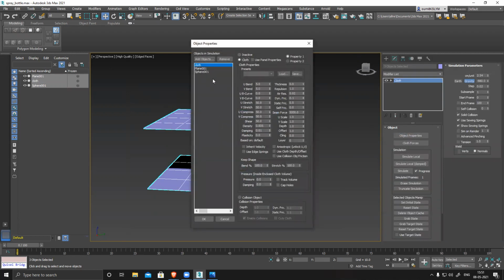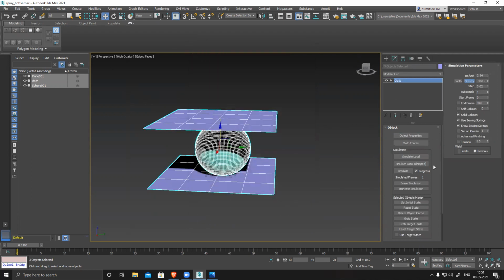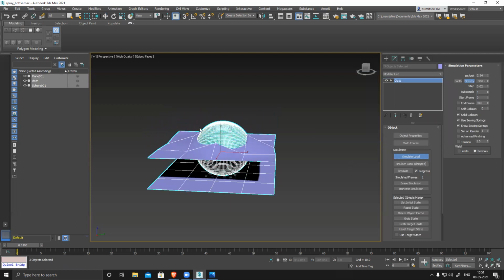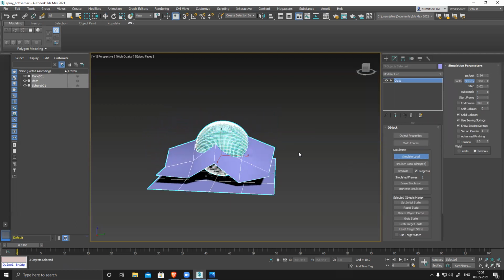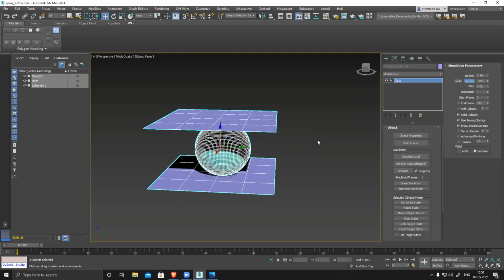Cloth is cloth, plane is collision, sphere is collision. It will collide and stop there. Now simulate. You can see it's intersecting and creating really ugly geometry because there are not enough polygons.